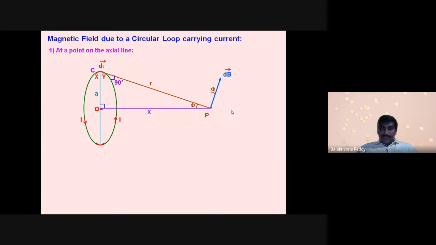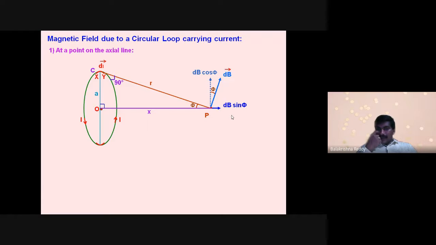Now you can see this dB vector I am resolving. Resolving in the sense I'm taking along x-axis, along y-axis, I'm trying to measure this magnetic field vector along the vertical axis, with respect to this angle phi. This is dB cos phi, this is dB sin phi I can write.